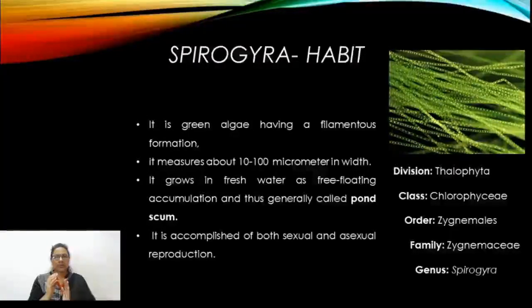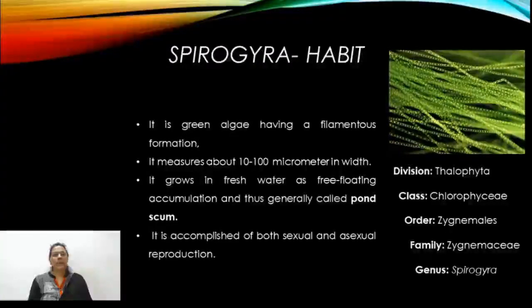It is found in a variety of thallus. They are colonial. They form a bunch or a group of thallus together. They are freshwater, particularly, and filamentous, genus Spirogyra. Spirogyra comprises the division Thallophyta, class Chlorophyceae, as it contains chlorophyll A, B, carotene and xanthophyll in abundance. So, it comes under the class Chlorophyceae, order Zygnematales, family Zygnemataceae, and the genus Spirogyra.